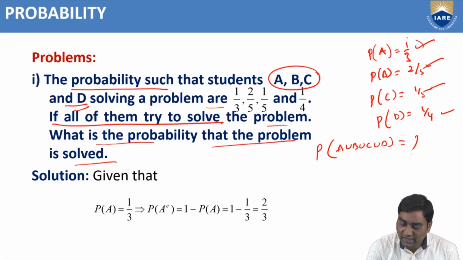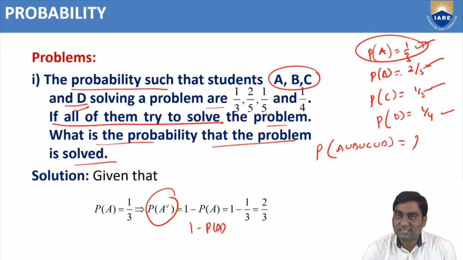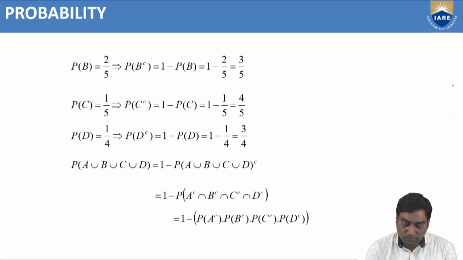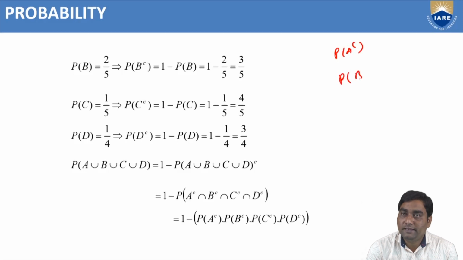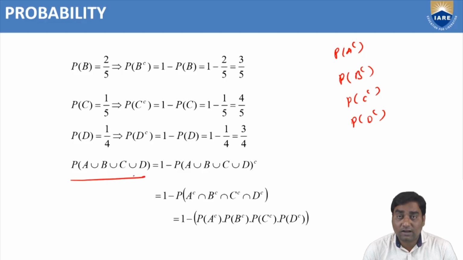If you know P of A, we can find out P of A complementary, which is 1 minus P of A. Like that 1 minus P of B, 1 minus P of C, 1 minus P of D. So, we are going to get P of A complementary, P of B complementary, P of C complementary and P of D complementary. And we should find out, if all of them try to solve, what is the probability that the problem is solved.